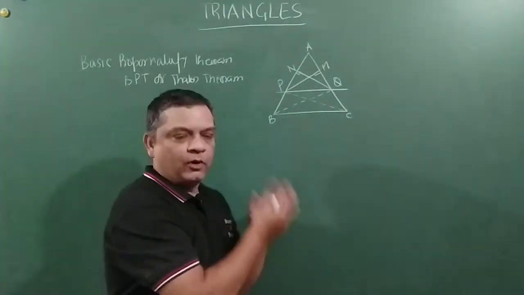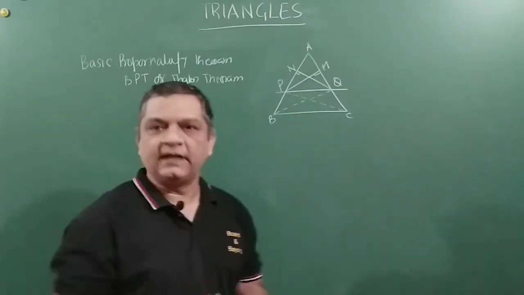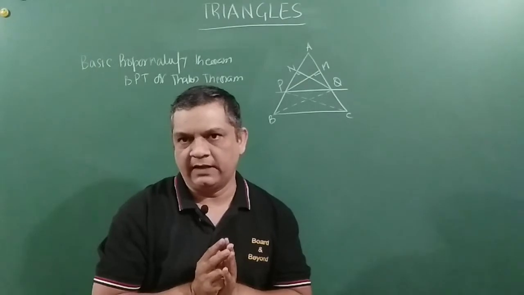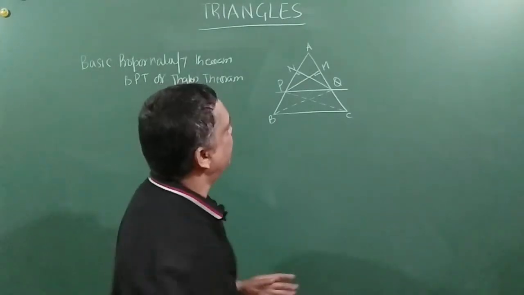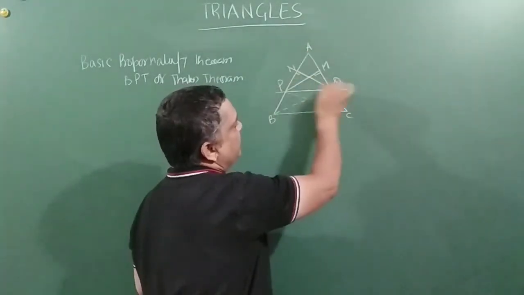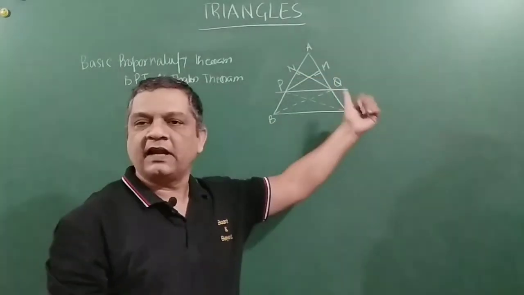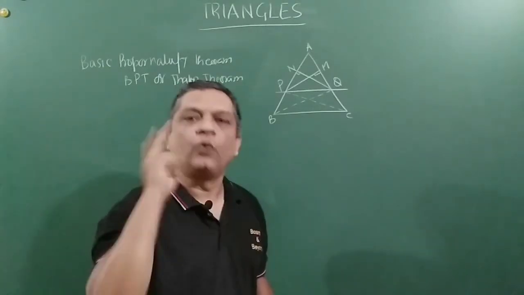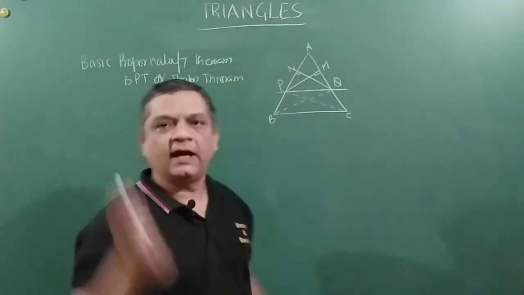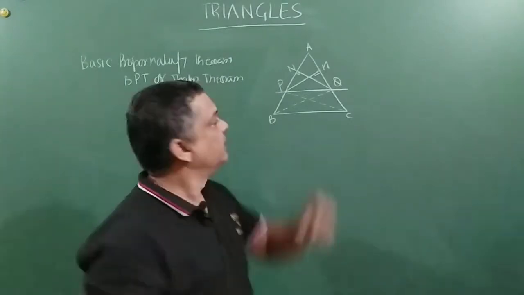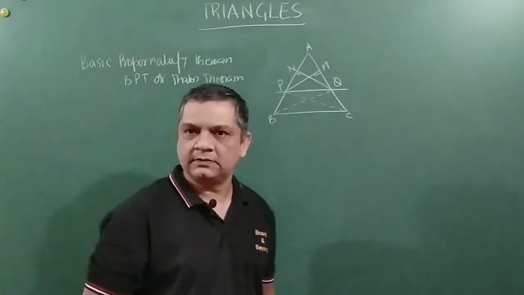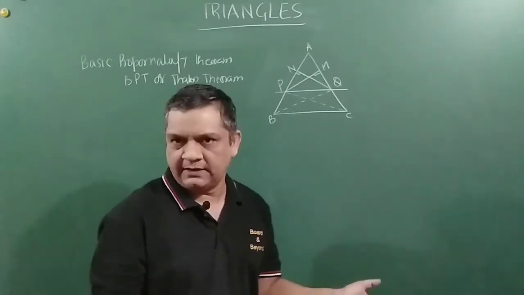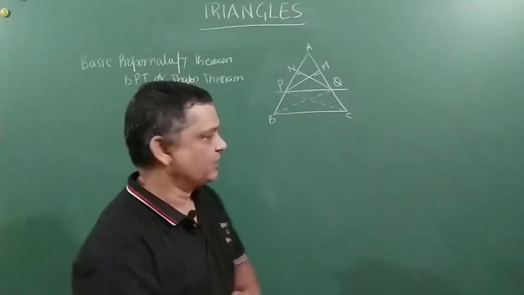Now the proof of this is basically done on two concepts, friends, right? The first concept is that the area of triangle APQ can be represented in two different ways. One, considering AP as the base. Second, considering AQ as the base. We all know area of a triangle is equal to half into base into height. Absolutely, there is no problem on that.